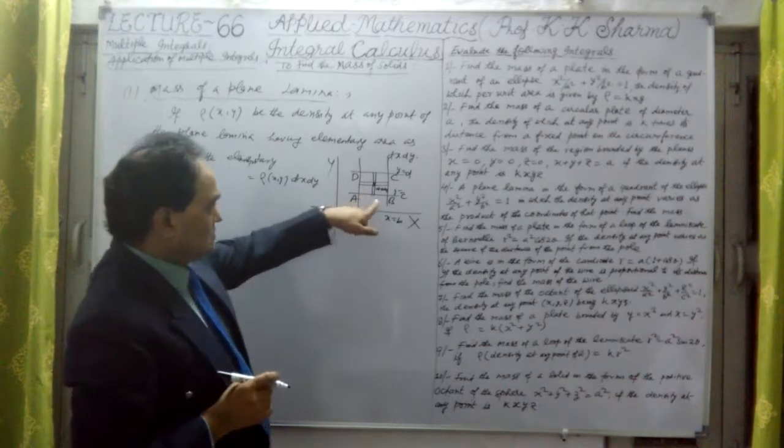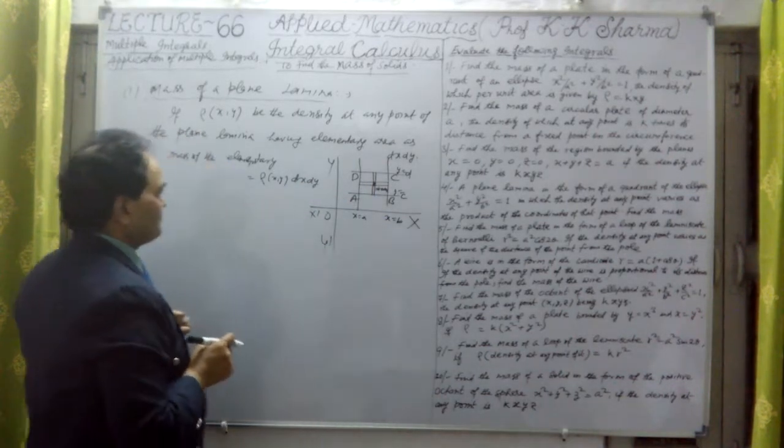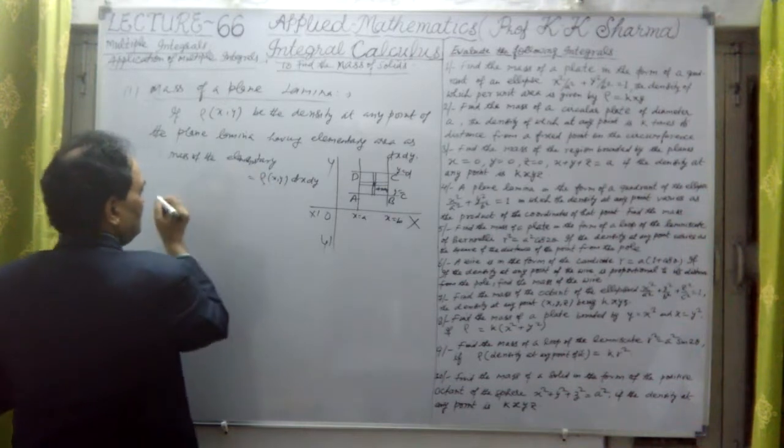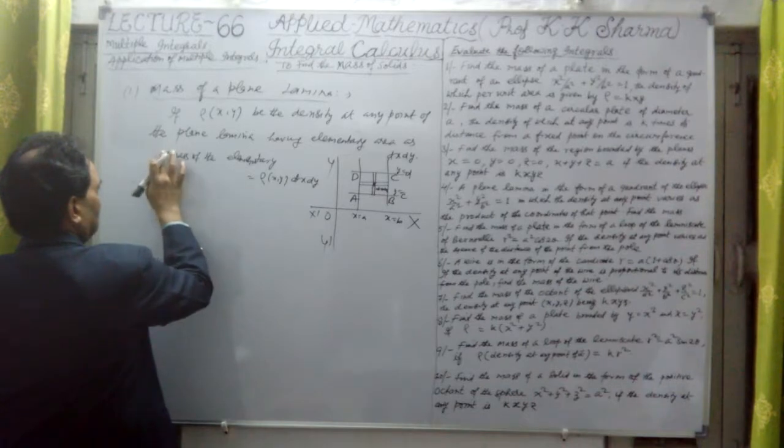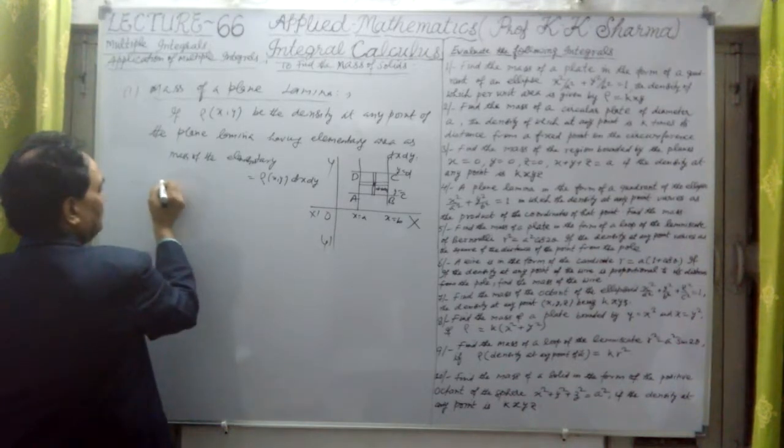This is the mass of this small element, the elementary mass. Therefore, total mass.